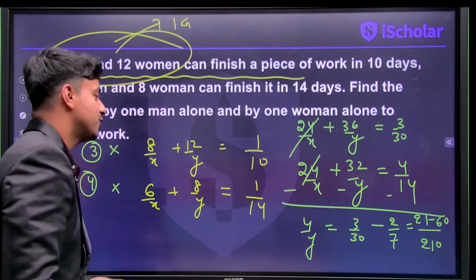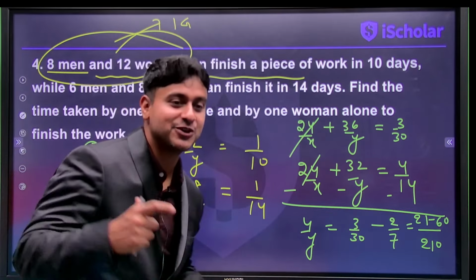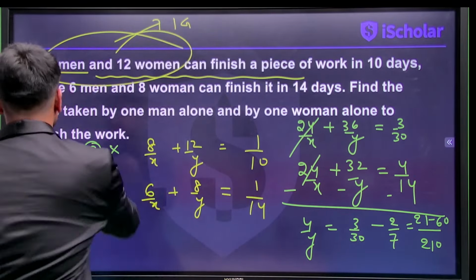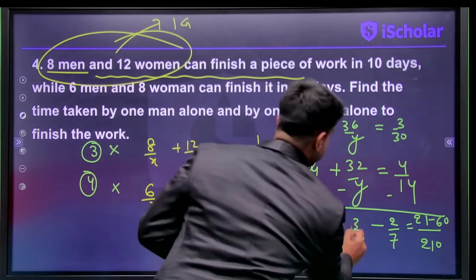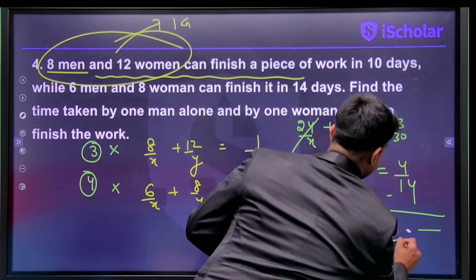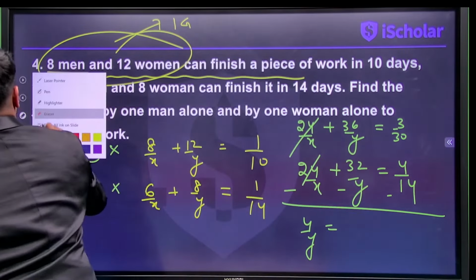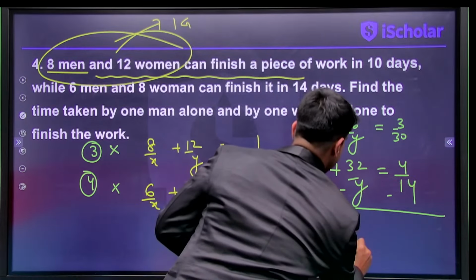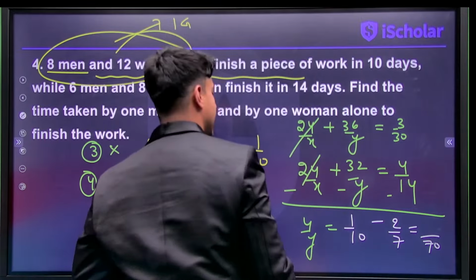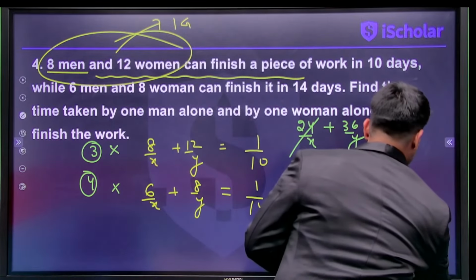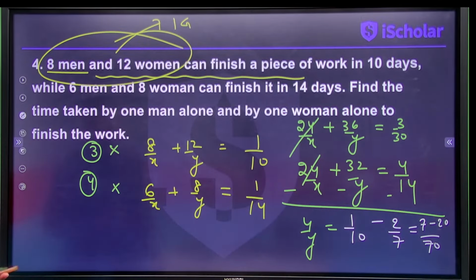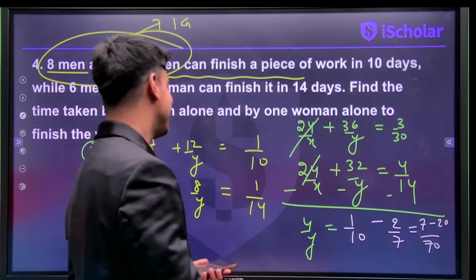Yes. So from here, you will be getting the equation of y, and we can easily solve this as 1 by 10. Yes or no? If you want to simplify this quickly, you can actually use 1 by 10 and 2 by 7, so that you can easily subtract this as 1 by 10 minus 2 by 7. The 70 is the LCM, and you will get 7 minus 20, and from there we can actually derive the value of y. Right or not, everybody?